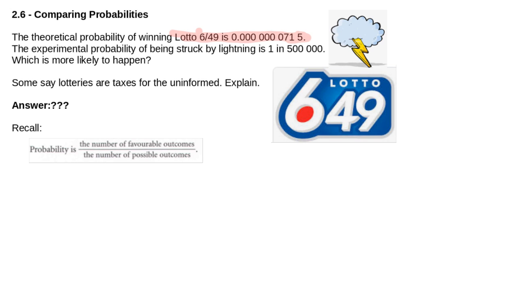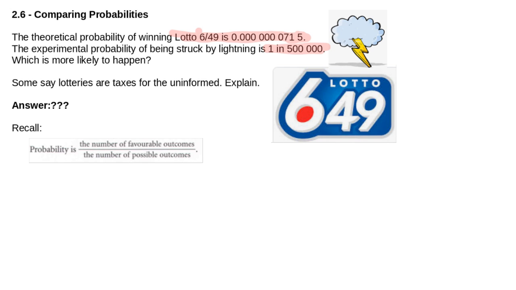Now, the experimental probability of being struck by lightning is approximately 1 in 500,000. The question for you is, which is more likely to happen? Getting struck by lightning, which is 1 in 500,000, or is it more likely to win the lottery? Some people say that lotteries are taxes for the uninformed. We're going to explain that before the end of today's lesson. We'll get back to that.